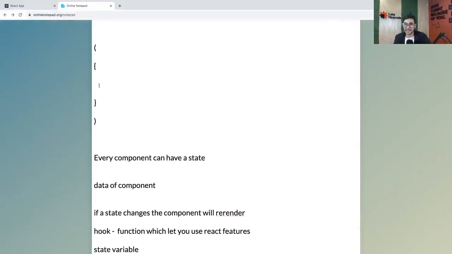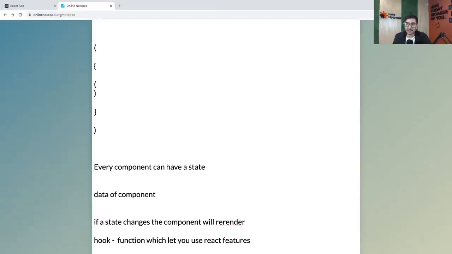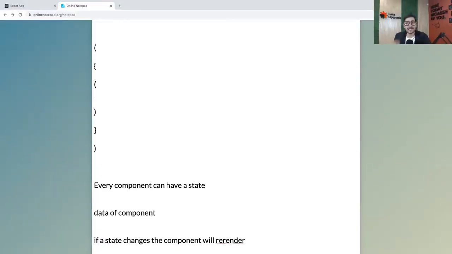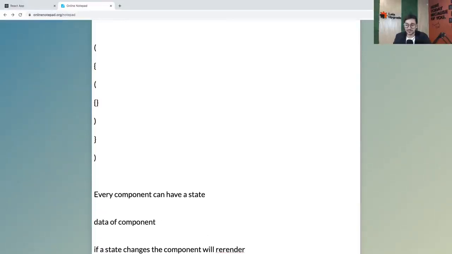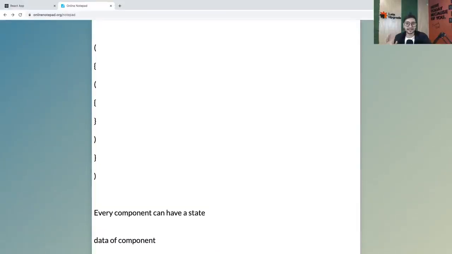Now, guys, this is not a permanent answer. This is my personal idea that I use. If you are inside the JS area and you want to write some JSX, use round brackets and then write some JSX here. And again, if you want to write JavaScript, use curly braces. That's the whole idea, guys. That's what I follow.